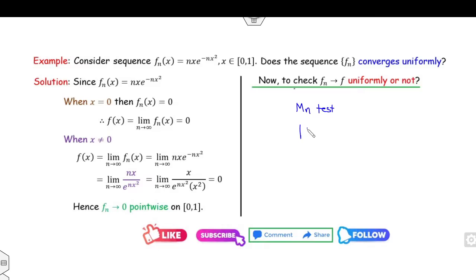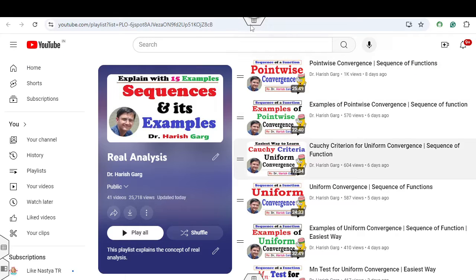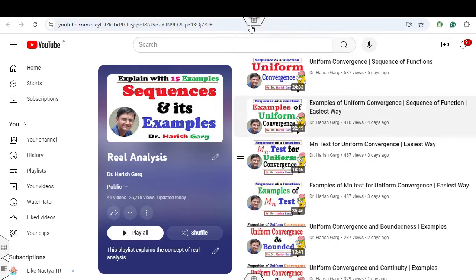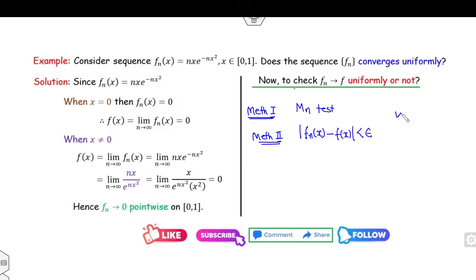You can apply the definition |fn(x) - f(x)| less than epsilon. This is my method 1. This is my method 2. These two methods you can learn through my previous lectures, examples of the uniform convergence and the Mn test, and that you can do by yourself. Now I will explain how you can check the uniform convergence by using Riemann integration.